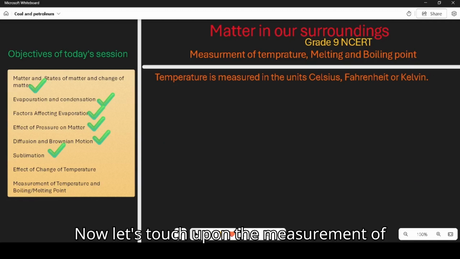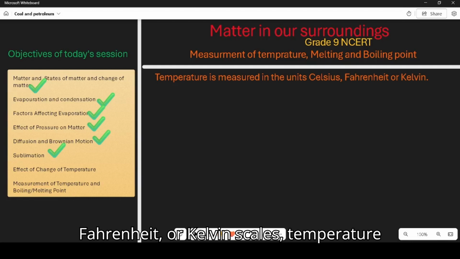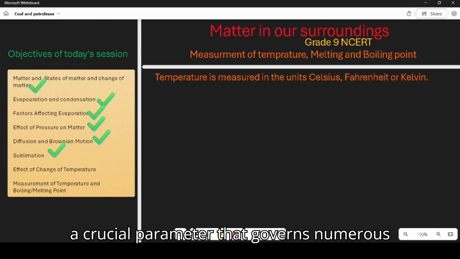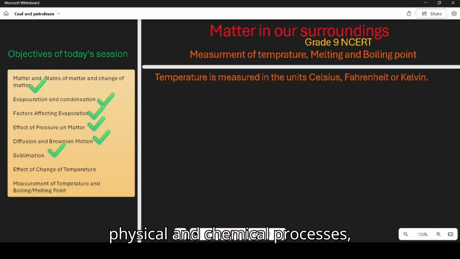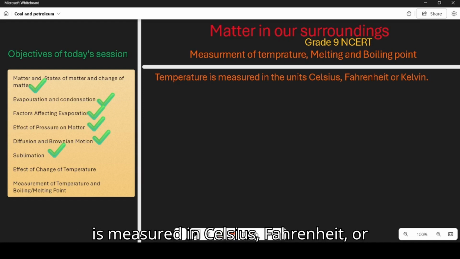Now let's touch upon the measurement of temperature. Whether we're using Celsius, Fahrenheit, or Kelvin scales, temperature serves as a measure of the average kinetic energy of particles in a substance. It's a crucial parameter that governs numerous physical and chemical processes, providing valuable insights into the behavior of matter under different conditions. Now we know that temperature is measured in Celsius, Fahrenheit, or Kelvin. Kelvin is the SI unit of temperature.